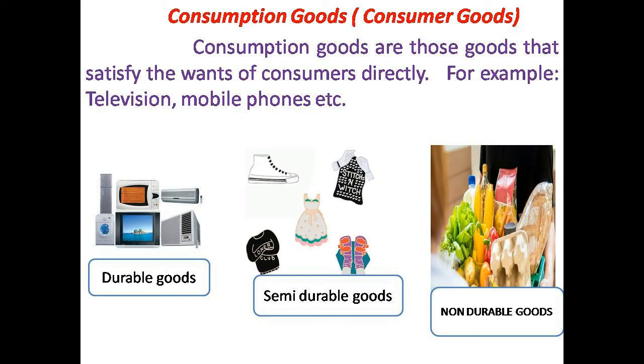Say your dress, your shoes, your footwear, these all you can use again and again, but only for a short period of time, maybe 1 year or 2 years or something like that. They are called semi-durable goods. Non-durable goods can be used only once. You can use them only once to satisfy your want. Grocery items, vegetables, bread, egg, they are all coming under non-durable goods.